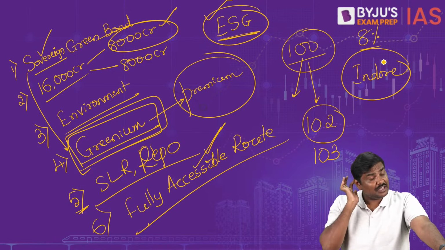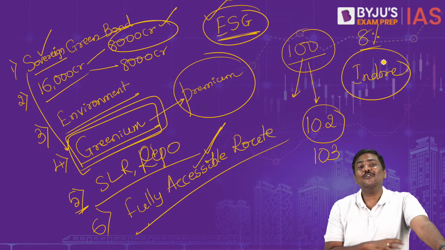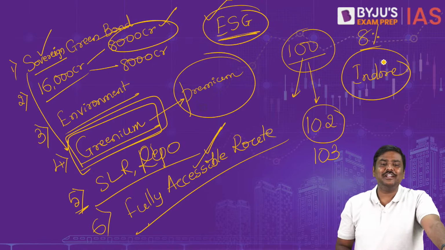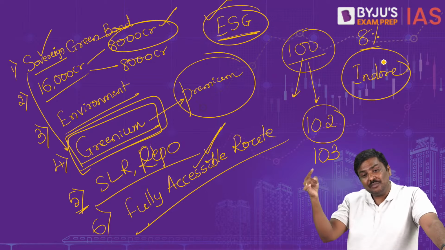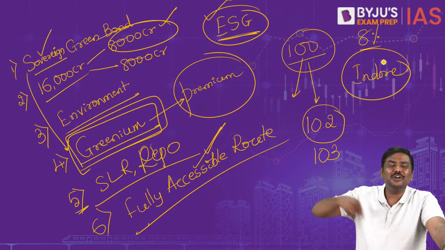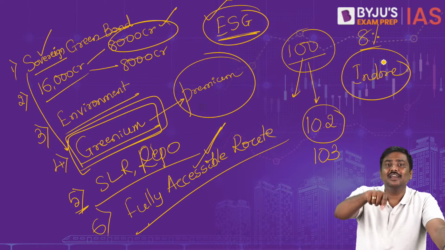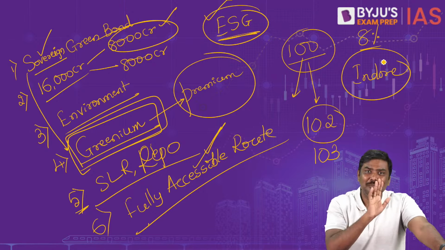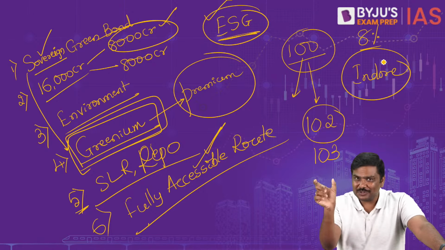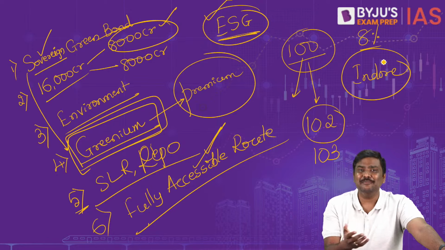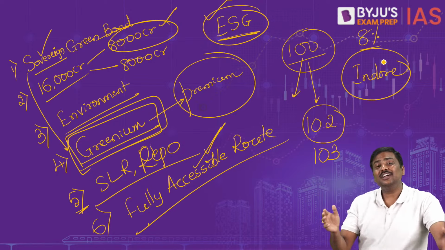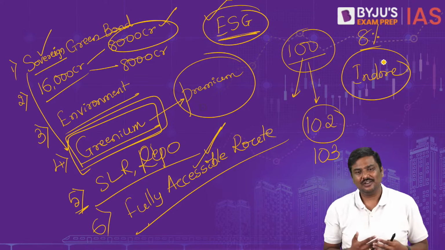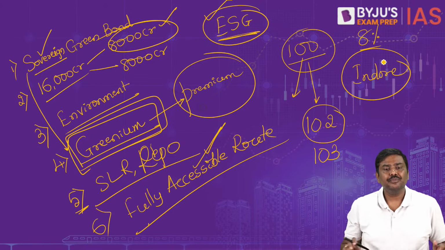And when you write SGB, please be very careful. For sovereign green bonds, we do not use the acronym SGB. Why? Already there is one more type of bond whose acronym is SGB. That is sovereign gold bond. In the context of sovereign gold bond, we use the acronym SGB. In case of sovereign green bond, I have not come across any author using the acronym SGB. Why? It creates confusion. Okay.